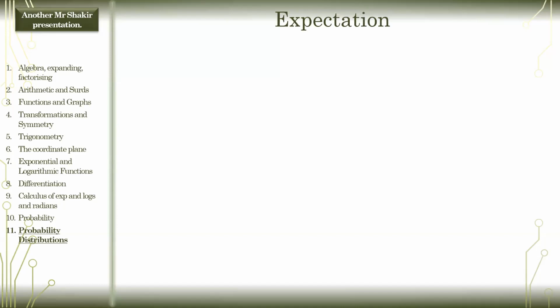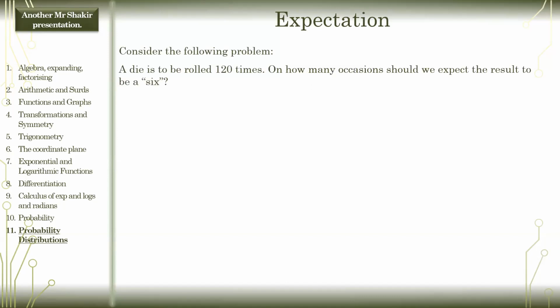First of those is something that you've done before in previous years, and it's just expectation, expected value in general. So a question like this: a die is to be rolled 120 times. On how many occasions should we expect the result to be a 6? 20 times. 20 times? How did you do it, Salman? 1 over 6 times 120.